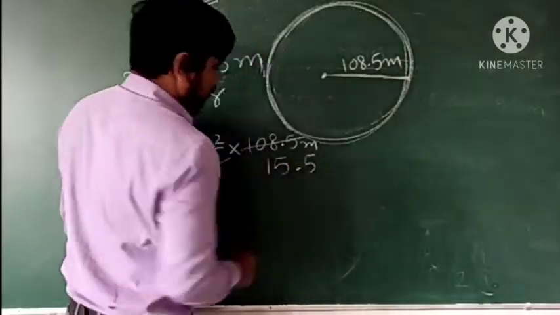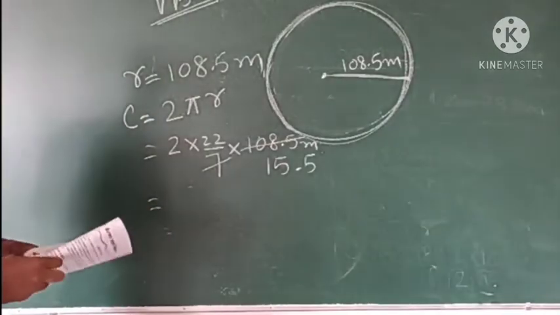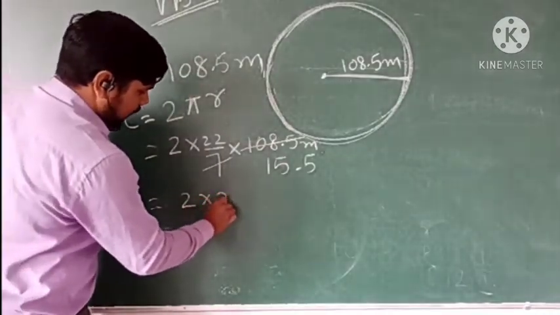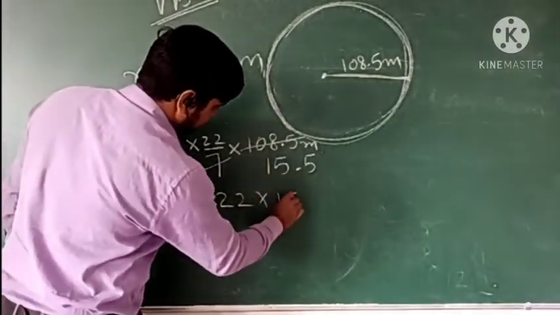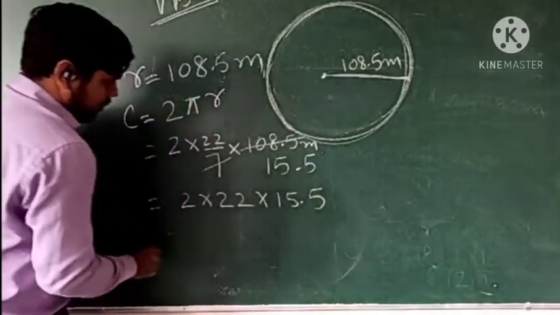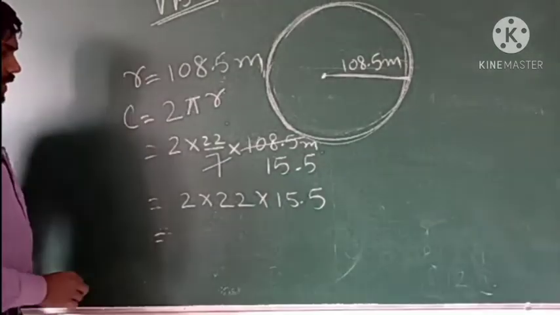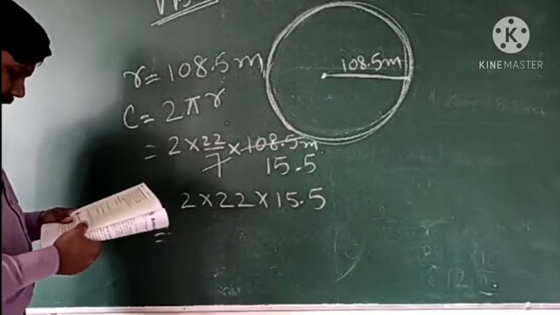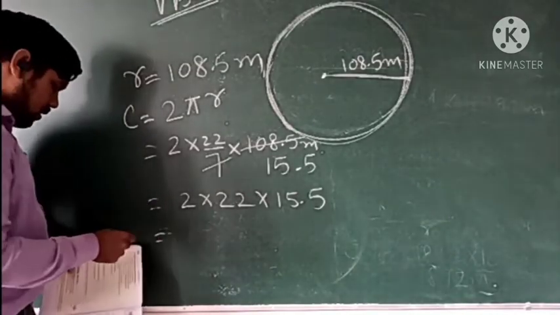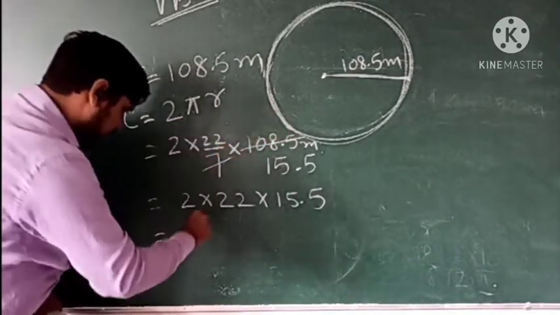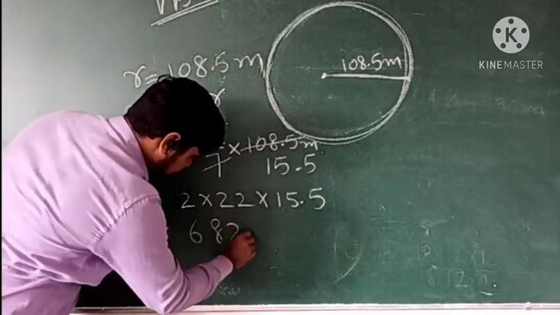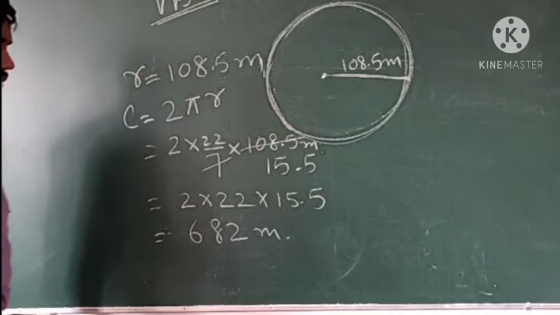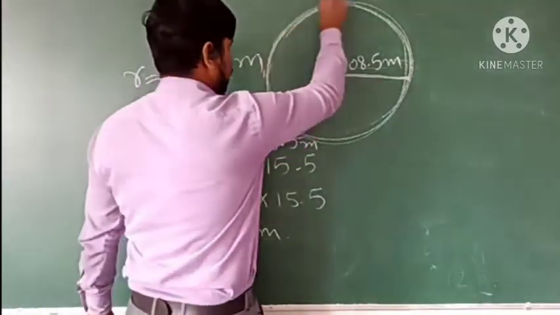So 15.5 it will cancel out. Now if we multiply these all, 2 multiply 22 multiply 15.5, then the product we will get is 682 meter.